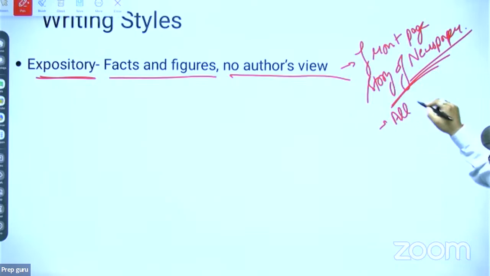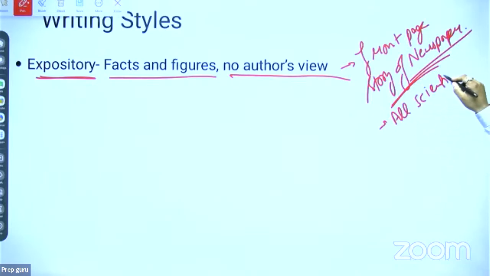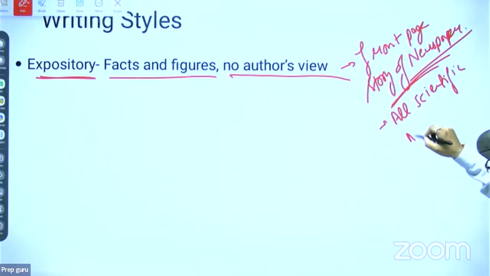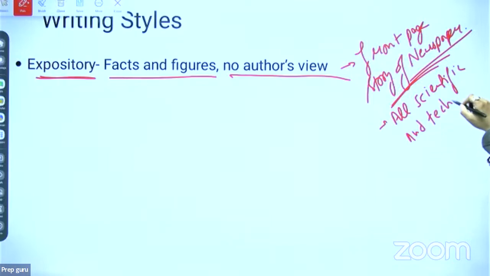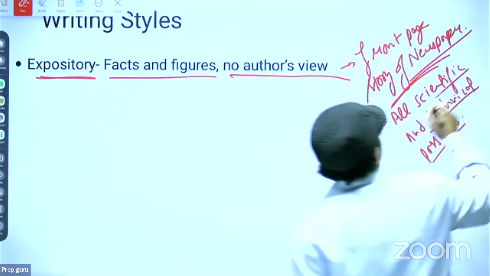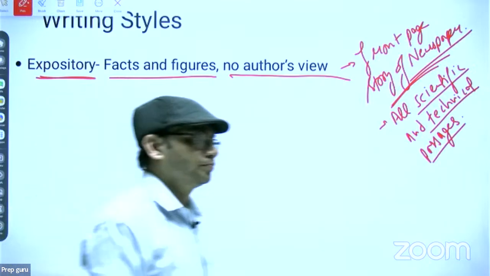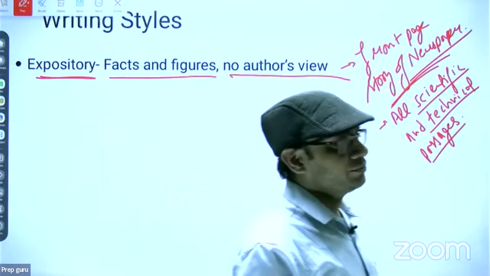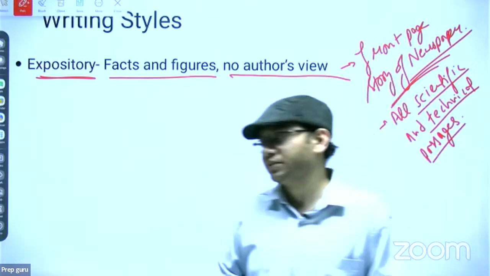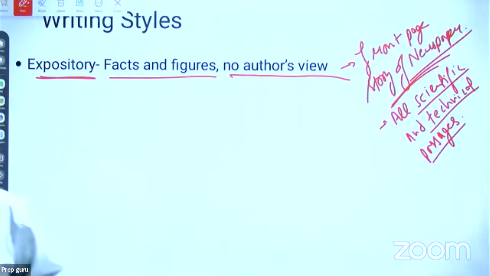The second example is what? The second example of expository is what? All scientific and technical passages. Scientific and technical passages means what? Sometimes you get technical passages that there is a research which is going on in the area in our country, right?